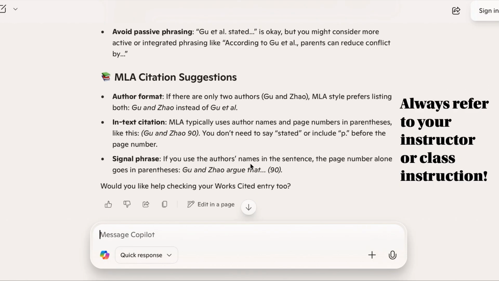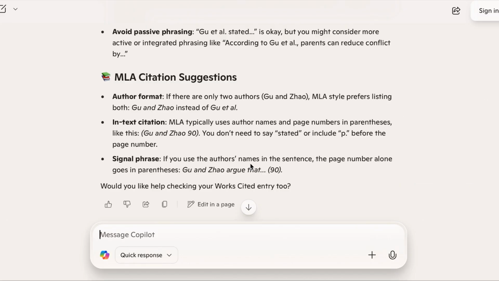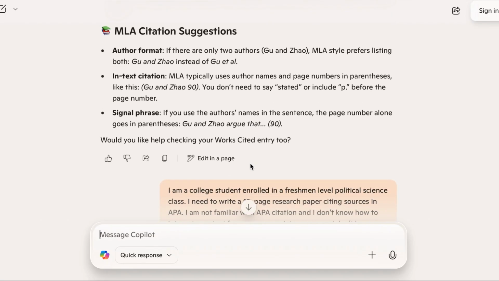So in that case, it did not tell me exactly how to paraphrase. It didn't give me a paraphrase that I would have to copy and paste, but it's telling me how I can correct or fix, improve what I had as a paraphrase so that it's more correct when I submit it for an assignment. And so in that way, I'm sort of using AI as a tutor to help supplement instruction rather than to do the assignment for me.